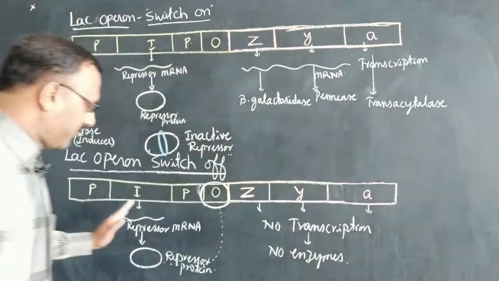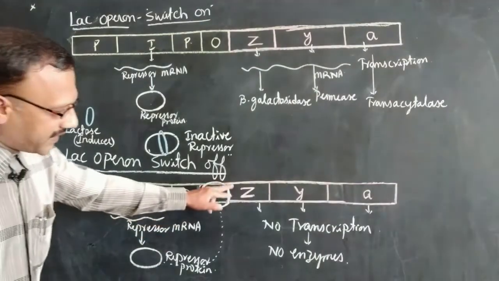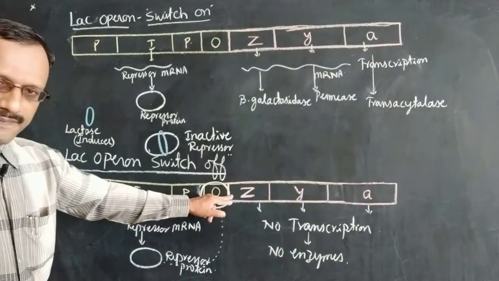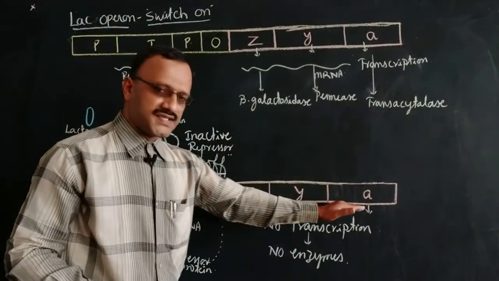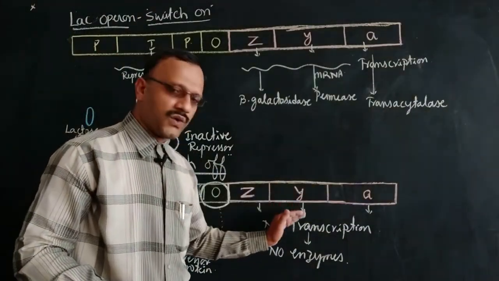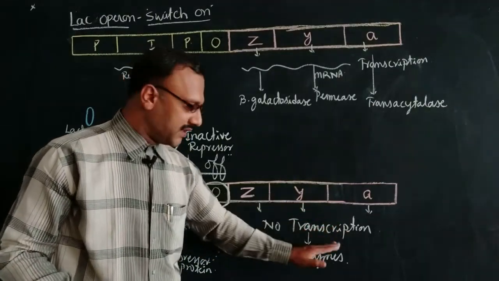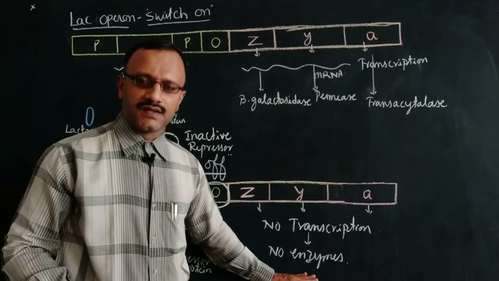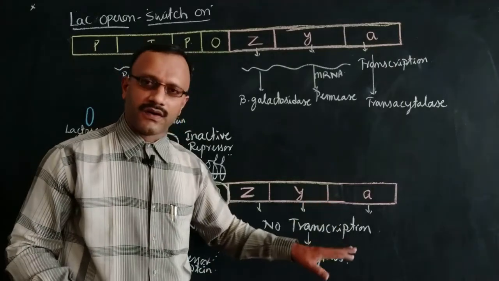Whereas in the absence of lactose sugar, the repressor protein goes and binds to the operator region, blocking all three genes, which are not able to undergo transcription, resulting in no mRNA and no enzymes being produced. That is what we call the switch off condition of the operon.